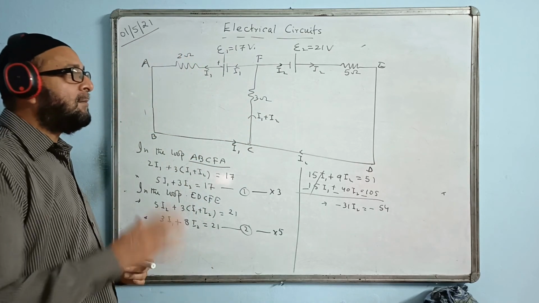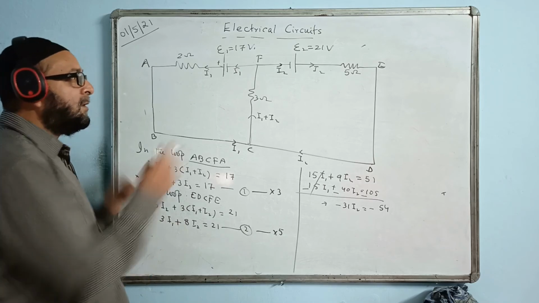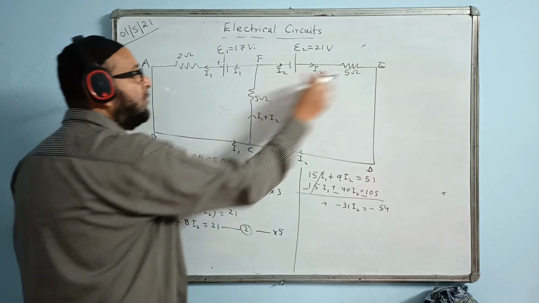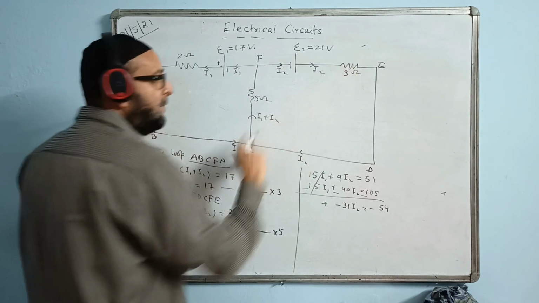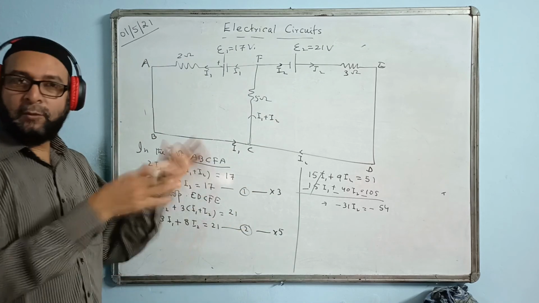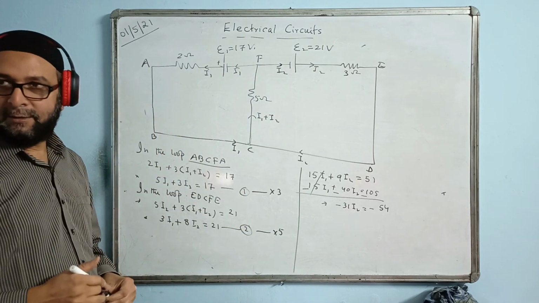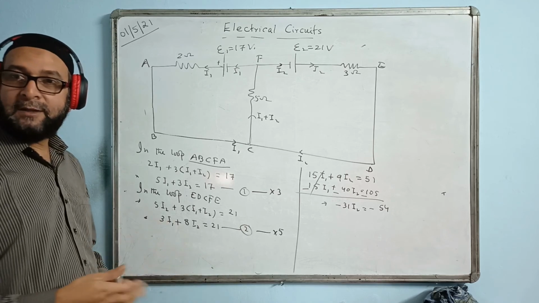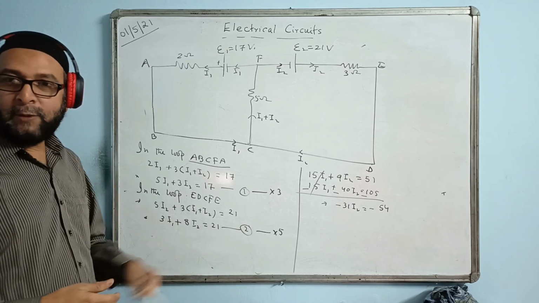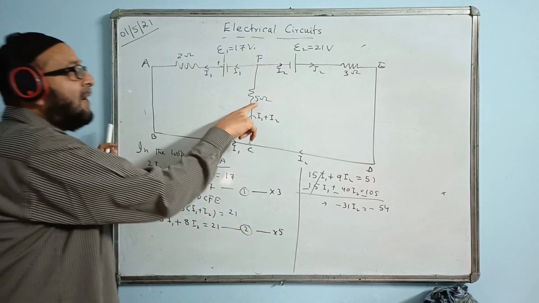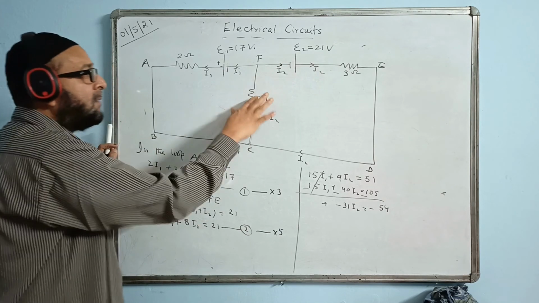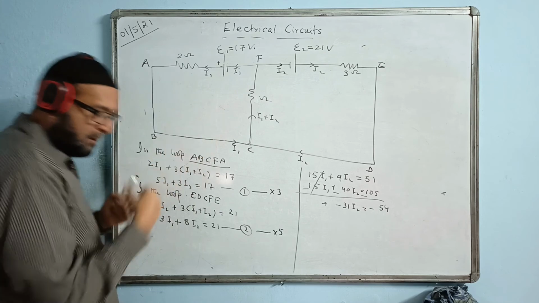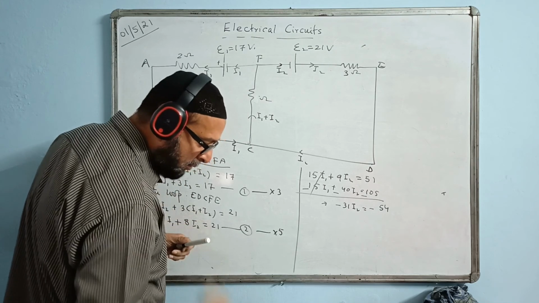Actually, in the actual question I made a little mistake. In the actual question, this was 5 ohm and this was 3 ohm, and then the answer comes 1, 2, 3. According to the book, the answer is supposed to be 1 ampere, 2 ampere and 3 ampere, but that time the values are 5 ohm and 3 ohm. So by mistake I wrote it just the opposite way. I just checked the question; it is from your book only.